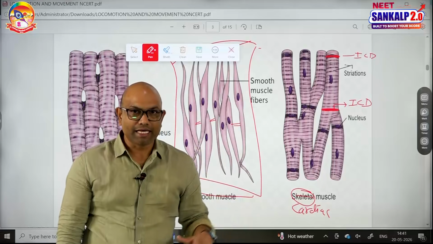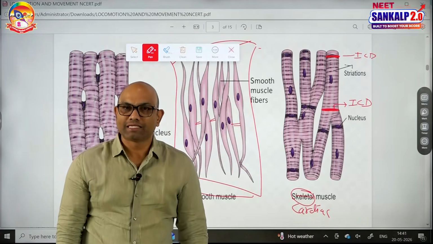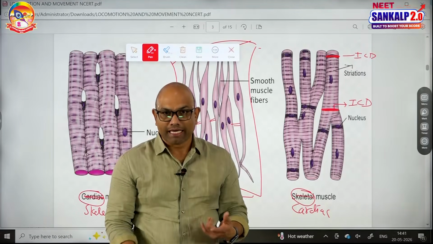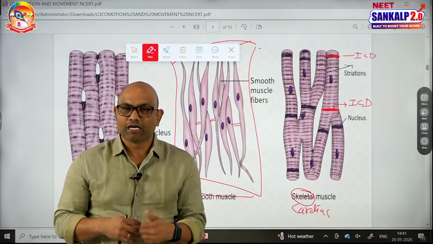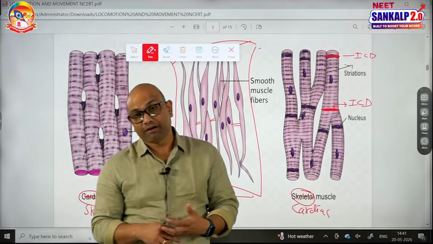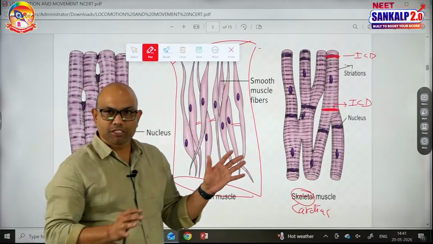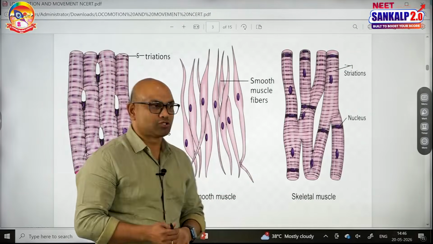As for where cardiac muscle is located, it is present in the wall of the heart. It is also present in the specialized musculature forming the nodal tissue, like the sinoatrial node and the atrioventricular node, and even our Purkinje fibers present in the heart are made up of modified cardiac musculature. So, these are the differences between the three types of muscles. Now, let us get into the skeletal muscle story.